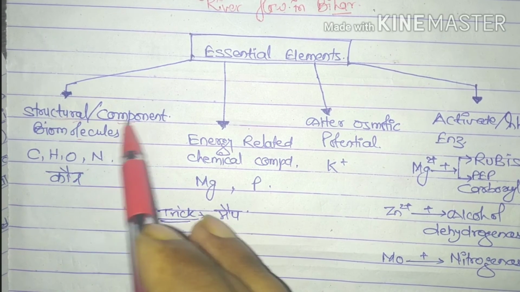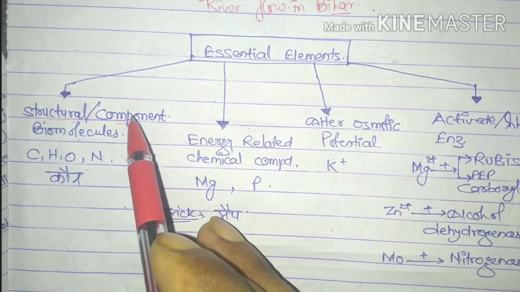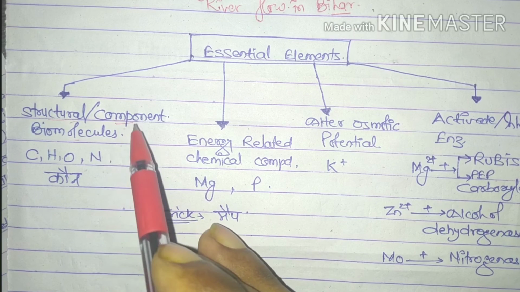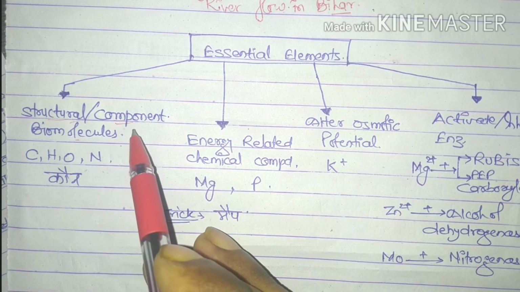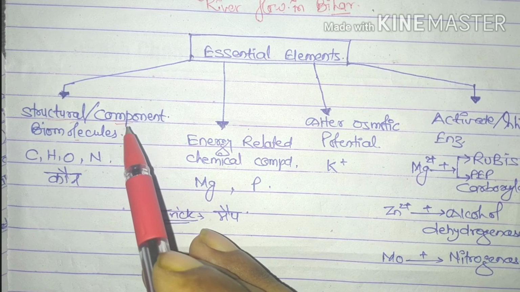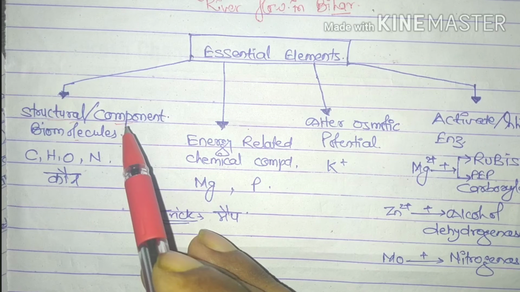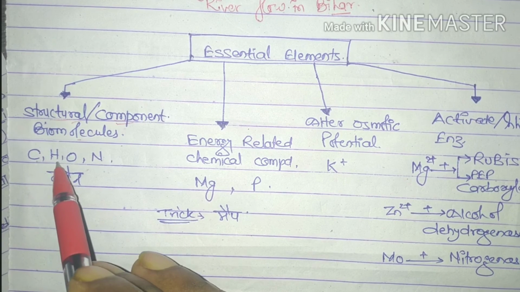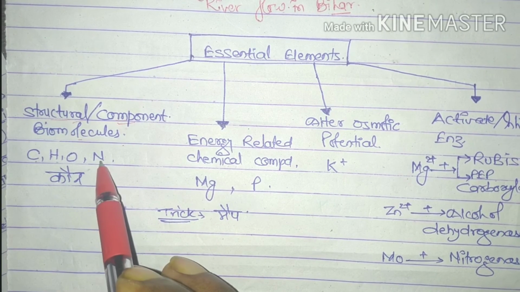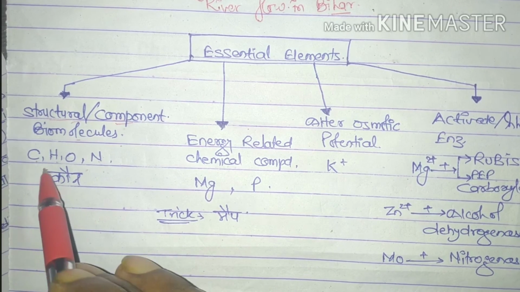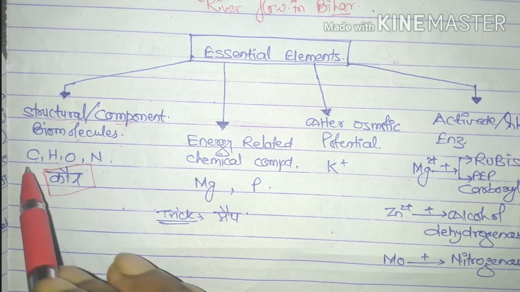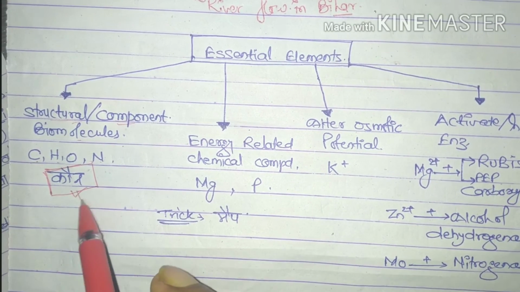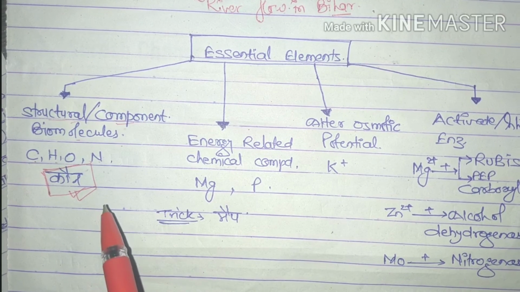These elements are required in the synthesis or structural formation of the components of the plant cell. These are carbon, hydrogen, oxygen and nitrogen. So the trick is CONE, as its name indicates. CONE is the structural or component biomolecules.